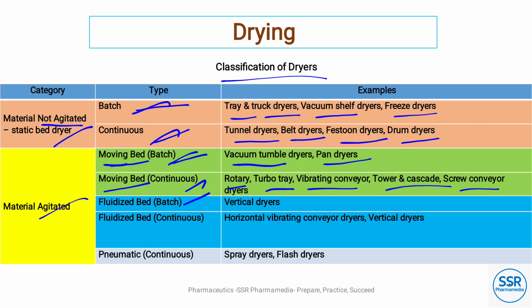Fluidized bed dryer, batch type, example: vertical dryers. Fluidized bed dryer continuous process: horizontal vibrating conveyor dryers and vertical dryers. Pneumatic dryers are continuous process only: spray dryer and flash dryer.